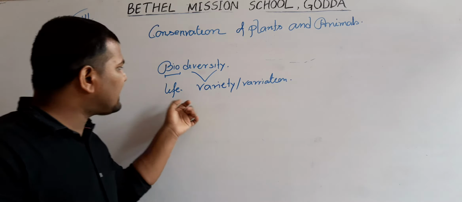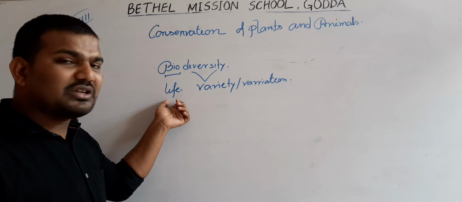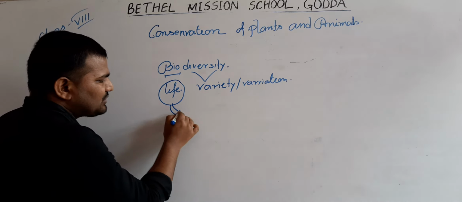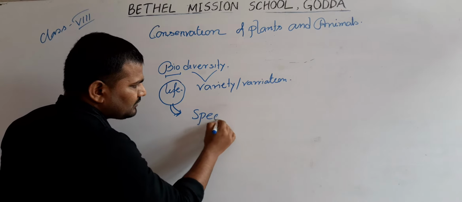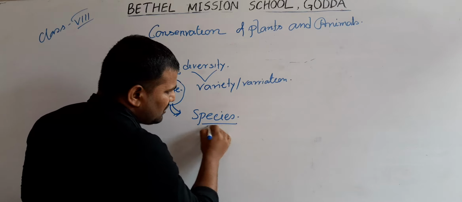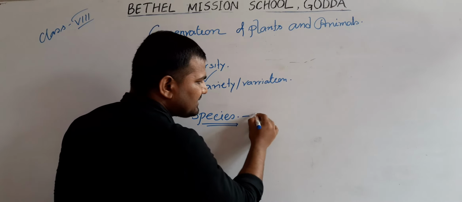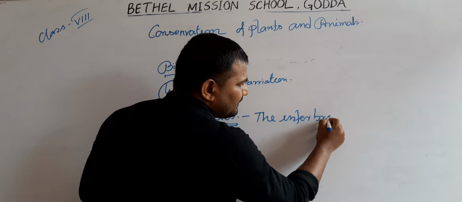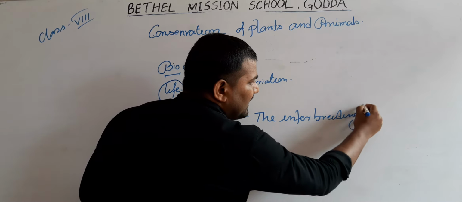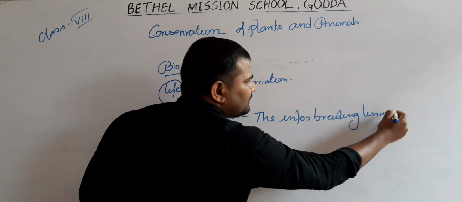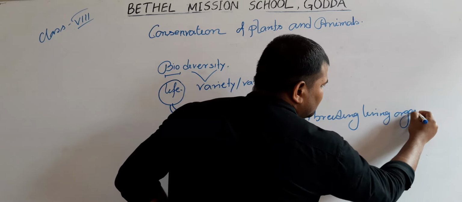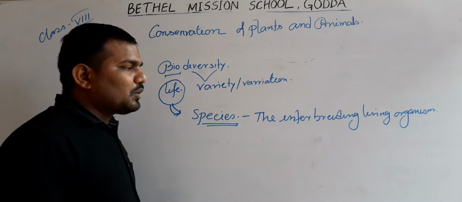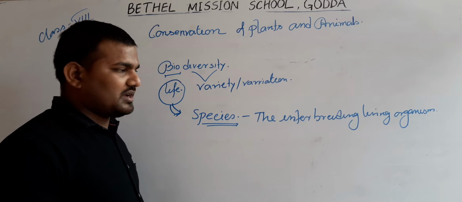So what is suggested here by the use of life? The word life here suggests species. What is species? Species means interbreeding living organisms, or organisms which are able to reproduce with each other.